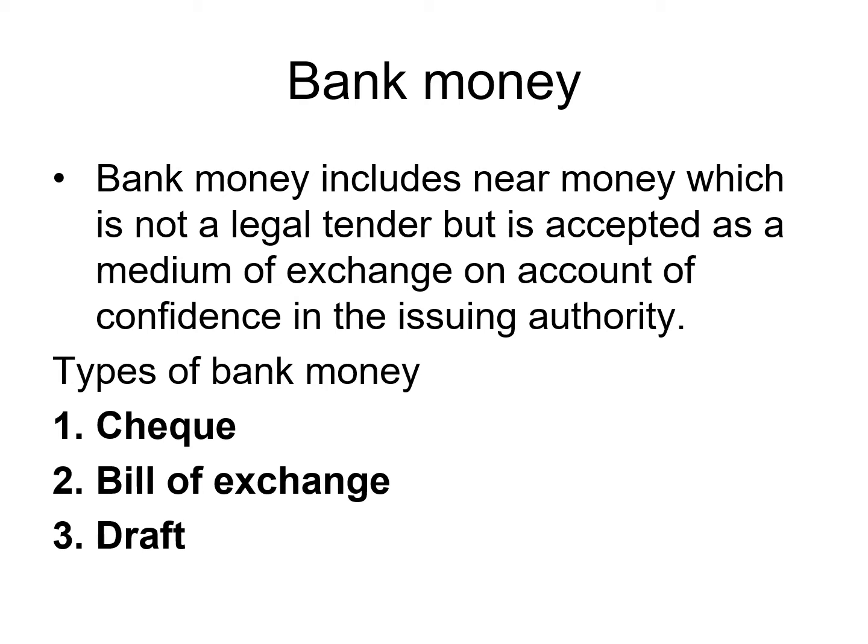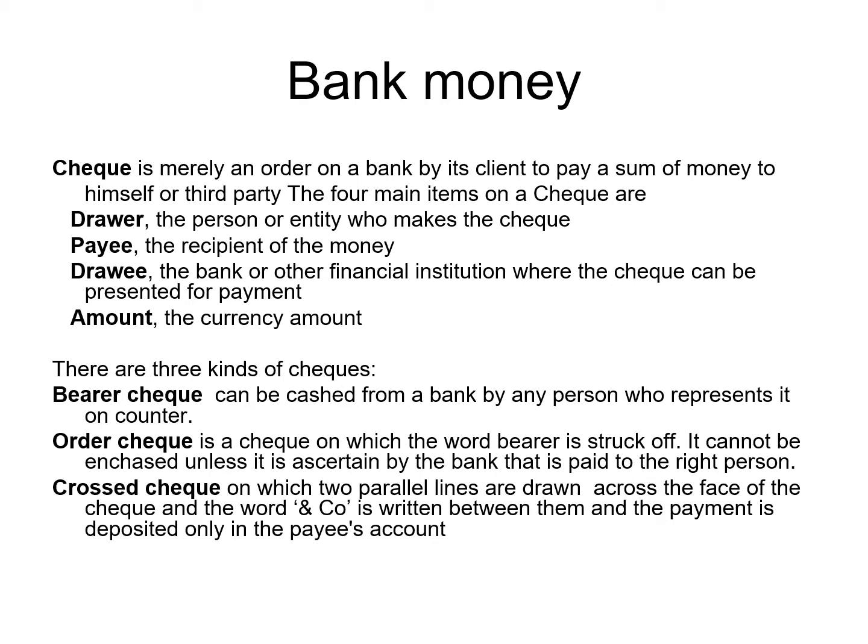Types of bank money are checks, bills of exchange, and drafts. When we talk about a check, it is actually an order on a bank by its client to pay a sum of money to himself or a third party. It represents the amount of money which is present in the bank, and it is an order to the bank to pay that amount to the person who has that check.